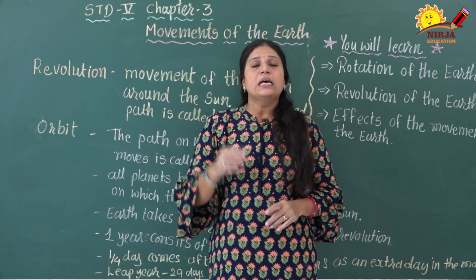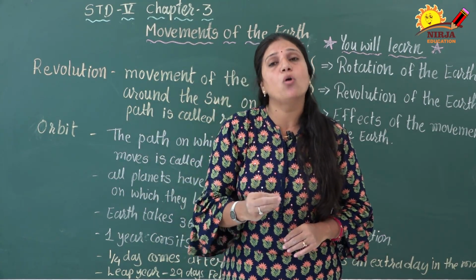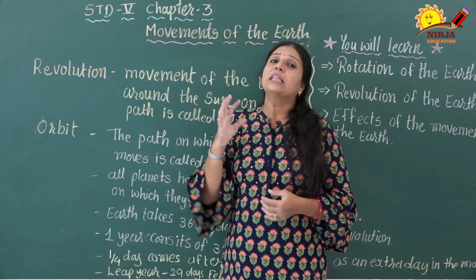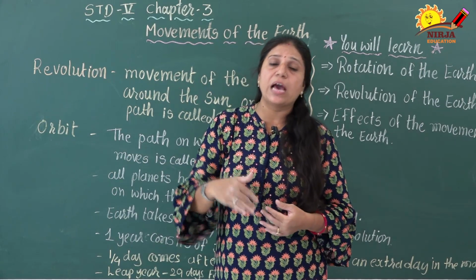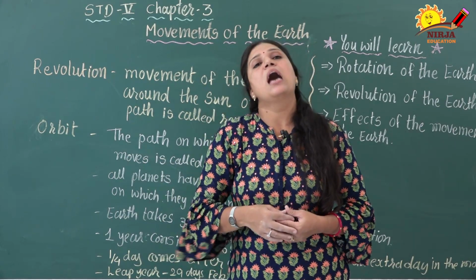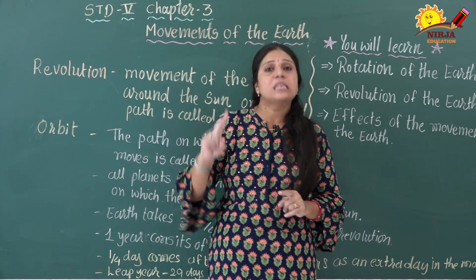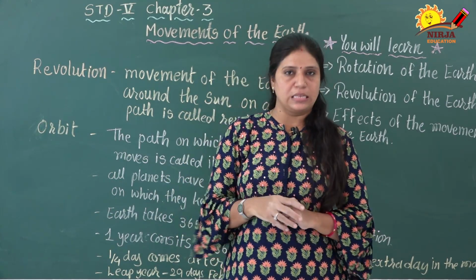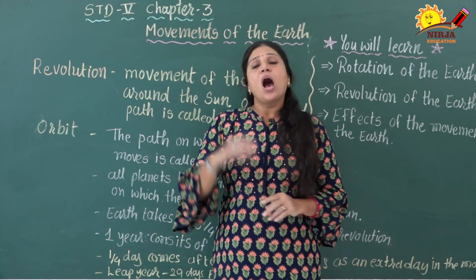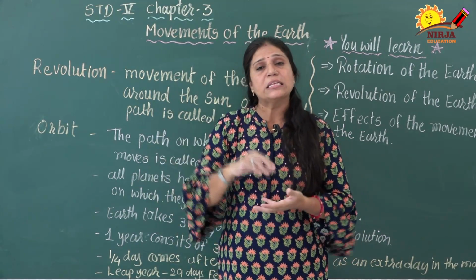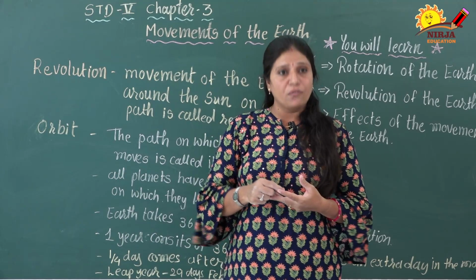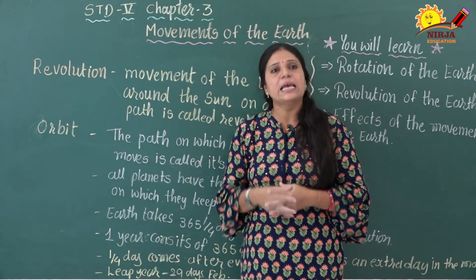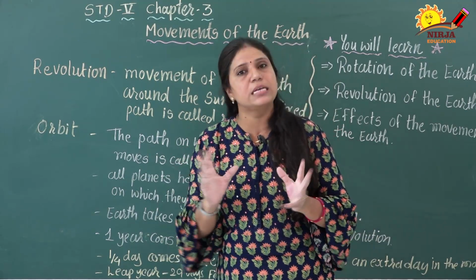Let me see. First we have to know how many seasons we are experiencing on our earth. There are mainly 5 seasons we experience on earth: spring, summer, winter, autumn and rainy season, right? So how is it possible for the seasons to change due to this revolution? The tilted part receives more sunlight and observes the summer season.